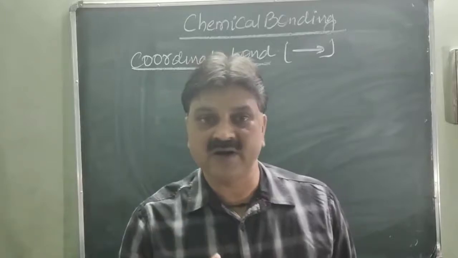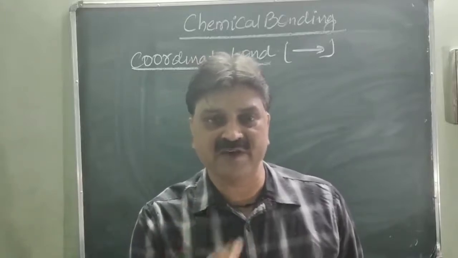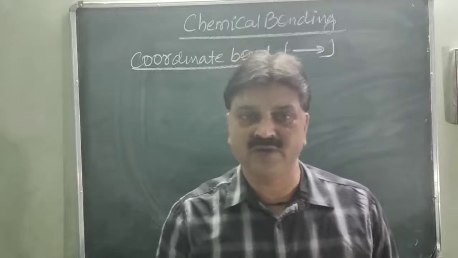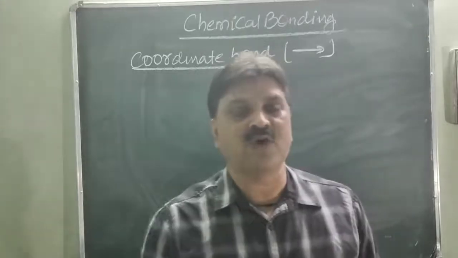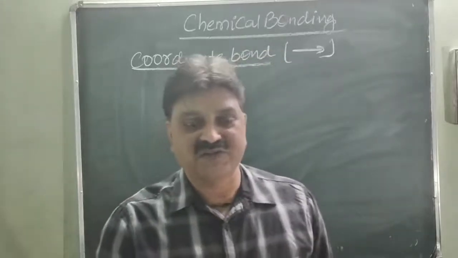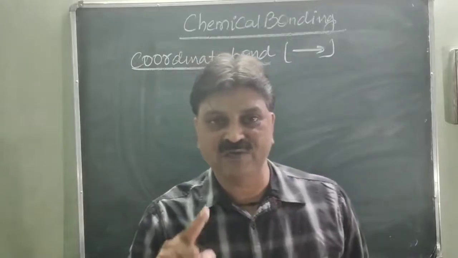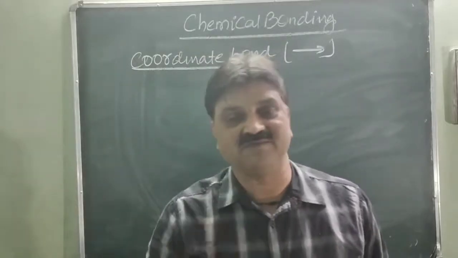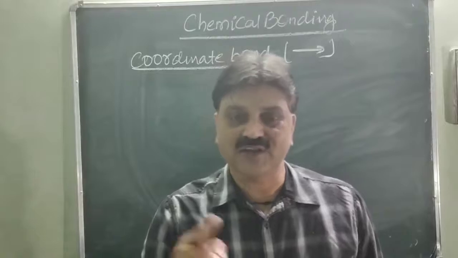In the covalent bond, there is mutual sharing of a pair of electrons between the two atoms in a molecule. However, in the case of a coordinate bond, the sharing of the electron pair takes place by only one atom, not mutually. That is called the coordinate bond.